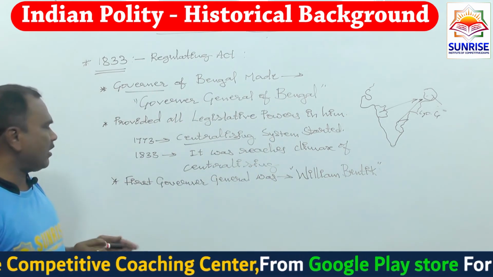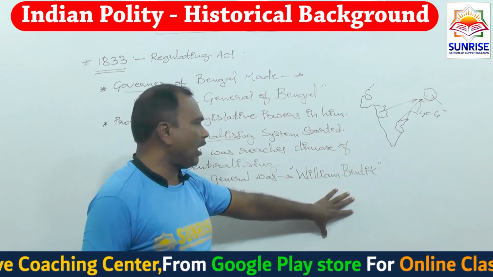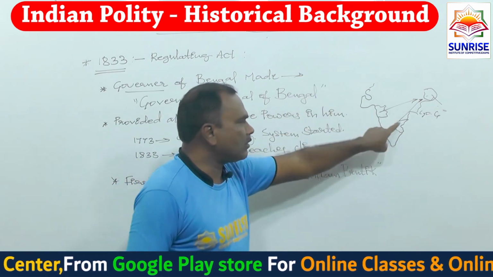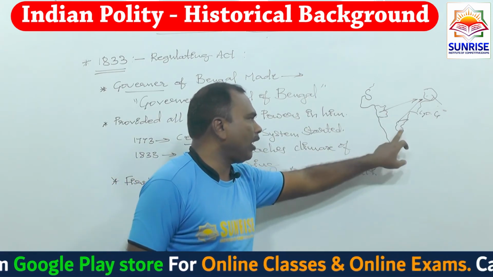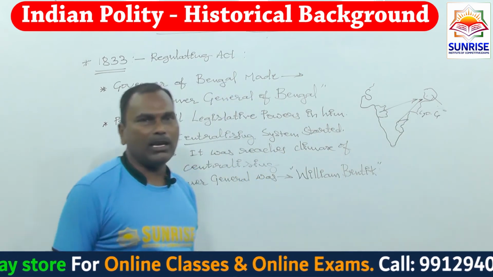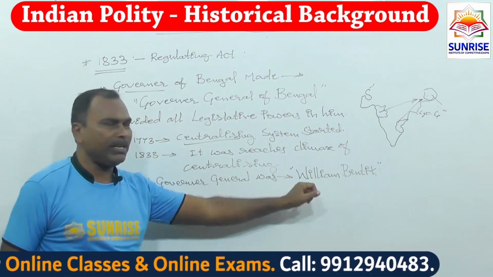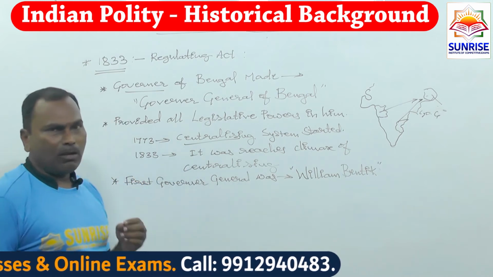The first Governor General was William Bentinck, and the Bombay and Madras governors were made subordinate to William Bentinck. Right?